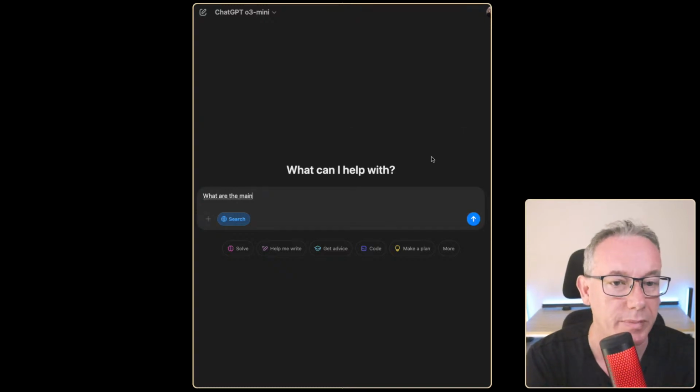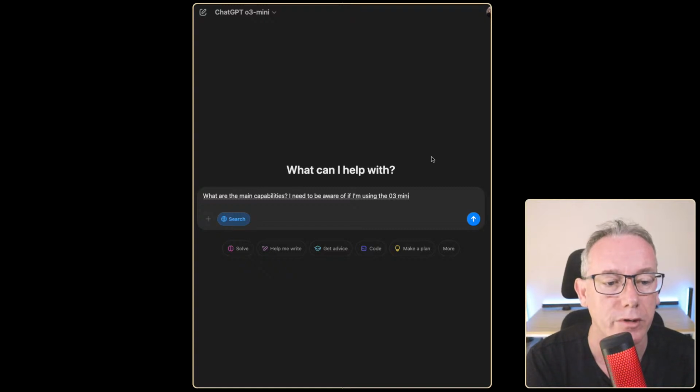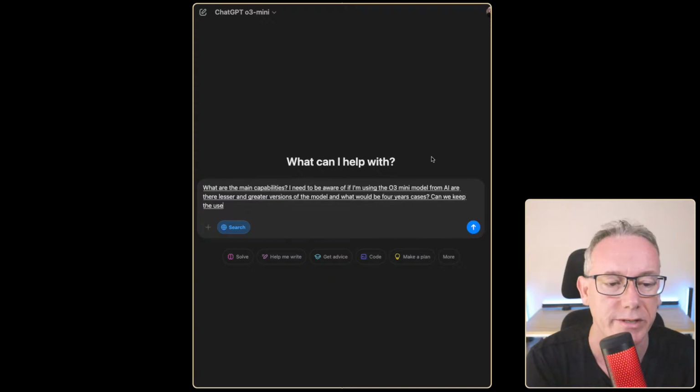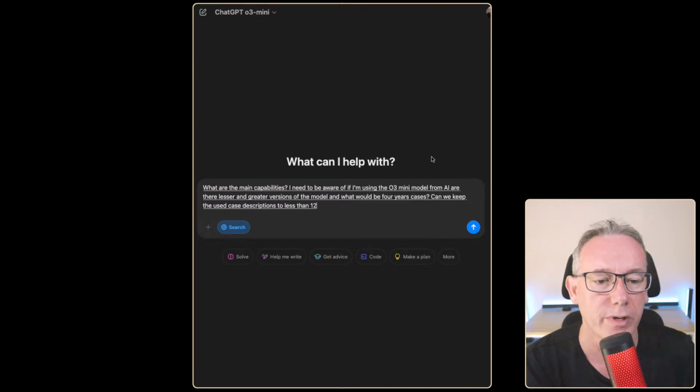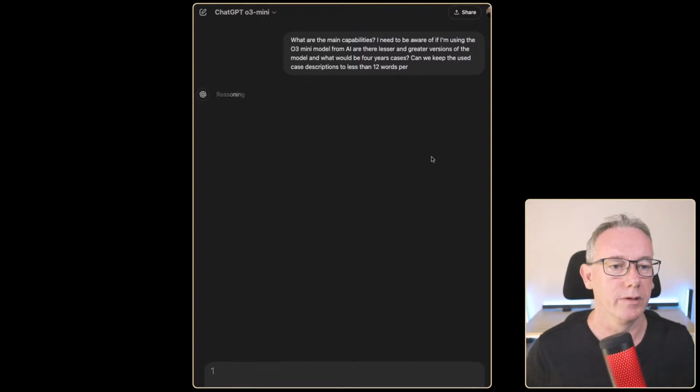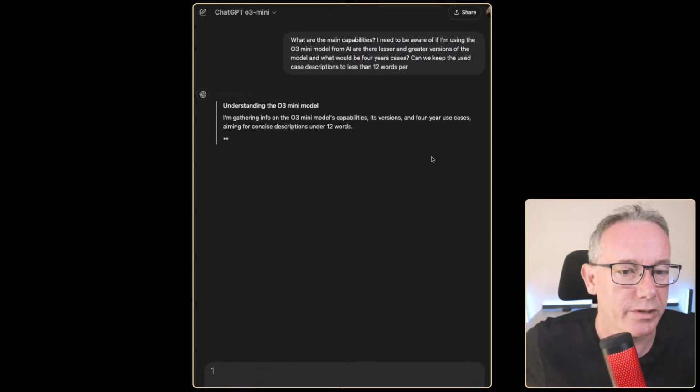What are the main capabilities I need to be aware of if I'm using the o3-mini model from OpenAI? Are there lesser and greater versions of the model? And what would be 4 use cases? Can we keep the use case descriptions to less than 12 words per item? Looks like I pressed enter too quickly, but it should be fine.